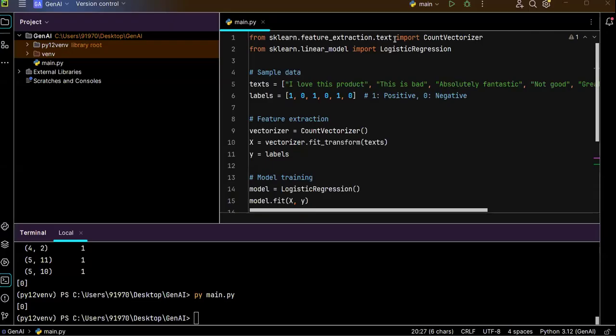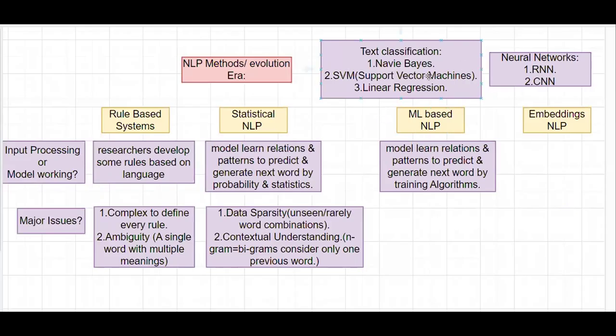In this way, you can classify your text data among multiple categories by using famous models like logistic regression, Naive Bayes, or support vector machines. You can use them for text classification.